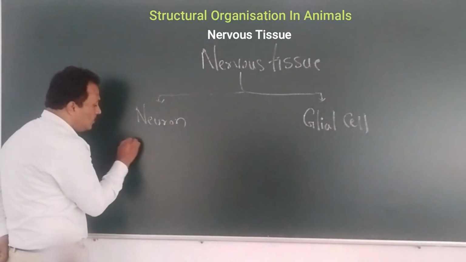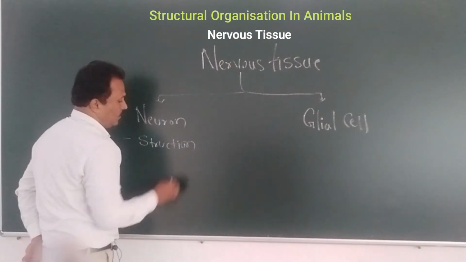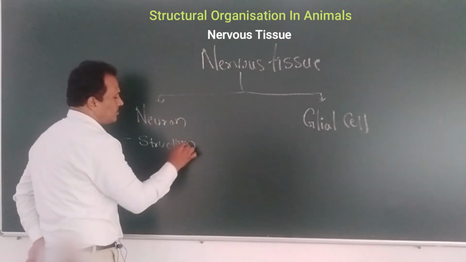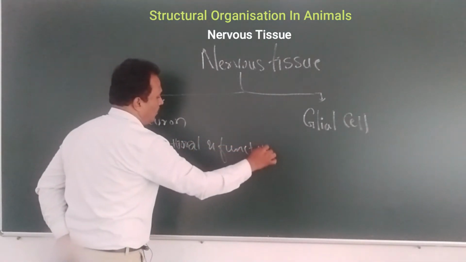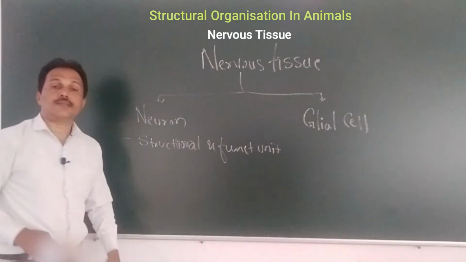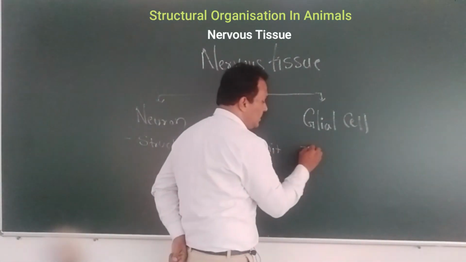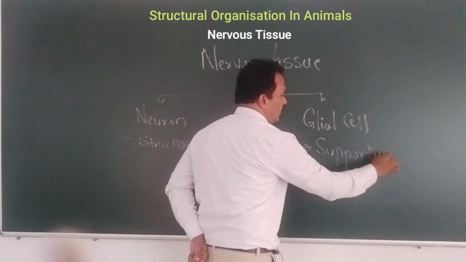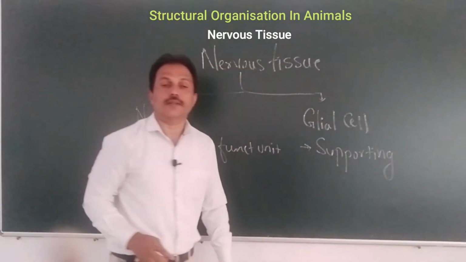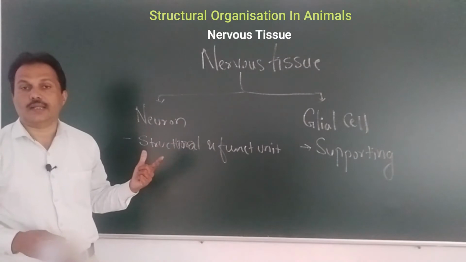What is neuron? Neuron is the structural and functional unit of nervous system. Glial cell. What is glial cell? It is a type of supporting cell in the nervous tissue. It supports the neuronal cell.